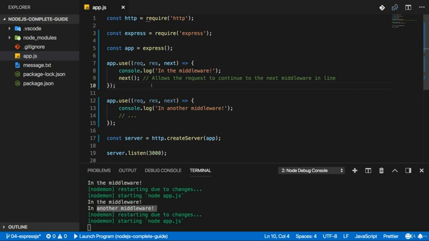So this is a crucial concept, this idea of middlewares. And you can use any function that has this format. So that receives request, response, and next. And you should call next if you want to allow the request to go to the next function. You should send a response if you got other plans. So let's send a response in this middleware in the next lecture.